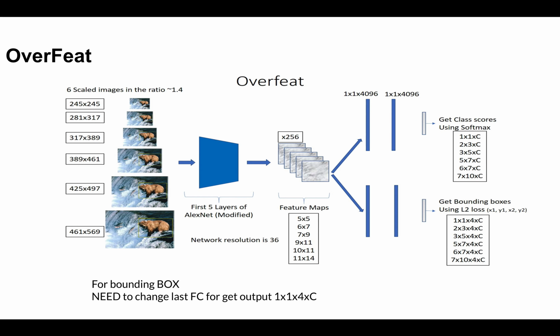So this change is required for the final layer for classification versus bounding box detection. This is the whole of classification and detection, and how OverFeat basically works with feature maps, and how one whole CNN network can perform both classification and bounding box detection tasks. So this is the whole of OverFeat. Thank you so much.